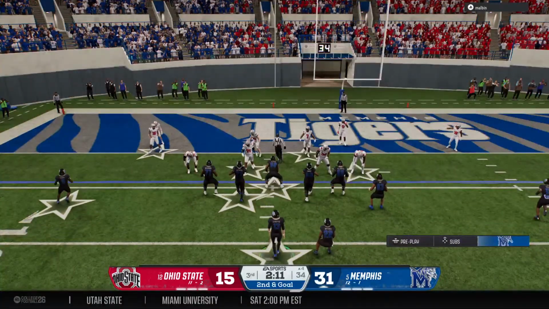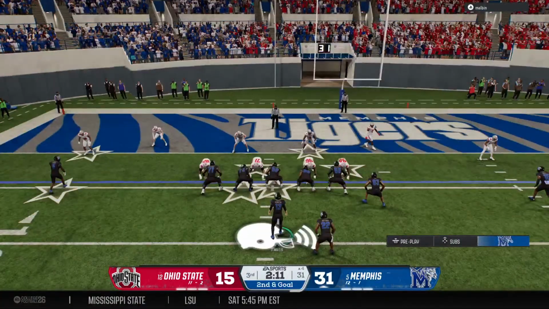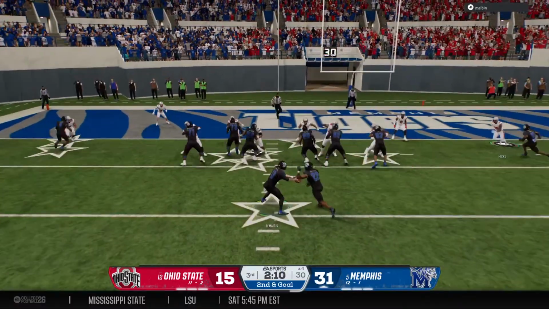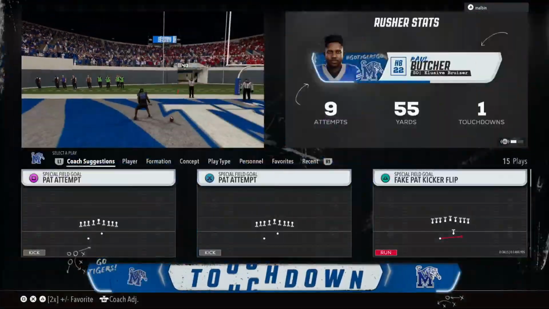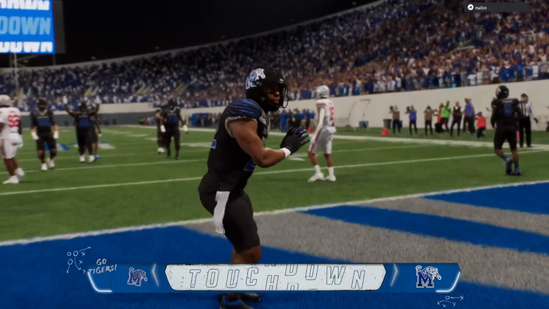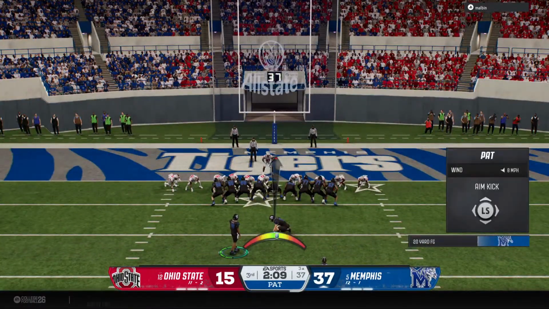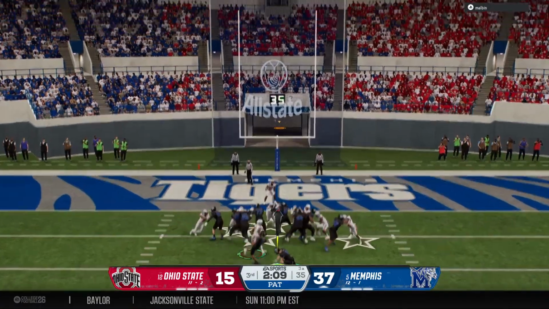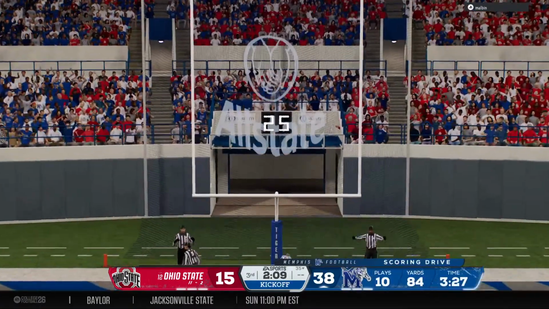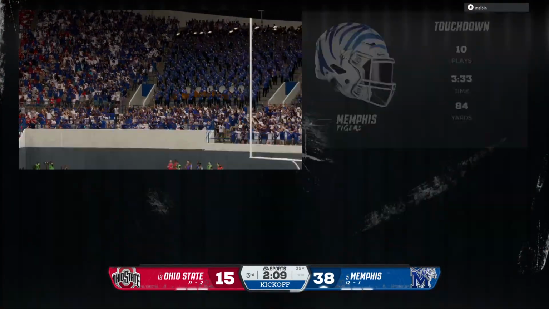So it sets up a second and goal from the 4. Here we go, set. From the shotgun, here's an inside give. Touchdown, Memphis! They are pouring it on now. Boy, Chris, how about the blocking on this touchdown run? The effort and execution combined with the vision of the running back, everything just working in concert together. And they tack on the extra point.